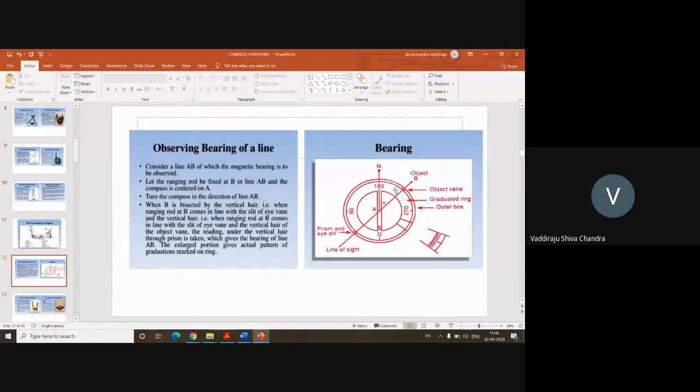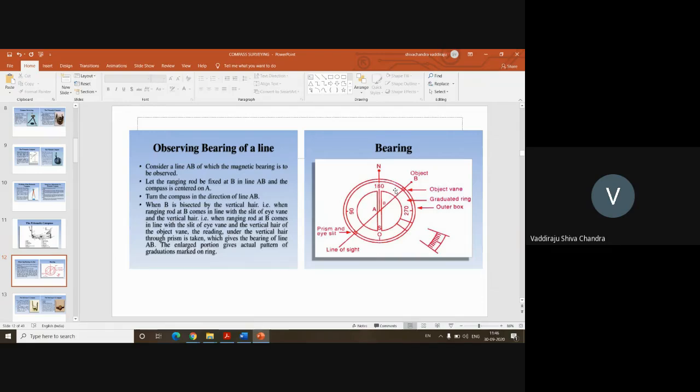So magnetic north is susceptible to change from time to time and from place to place. But a true north is not going to change at all. Once you fix a true north, it is going to be forever. But all our readings by default are with respect to the magnetic north. So that is why we call all these bearings magnetic bearings, not true bearings.